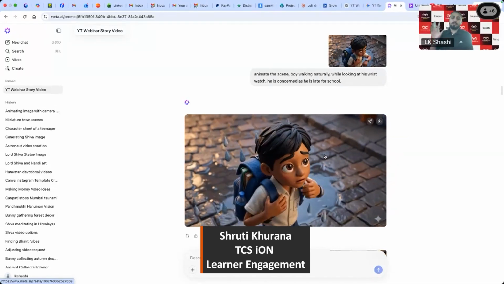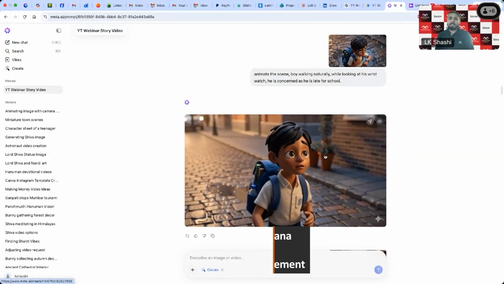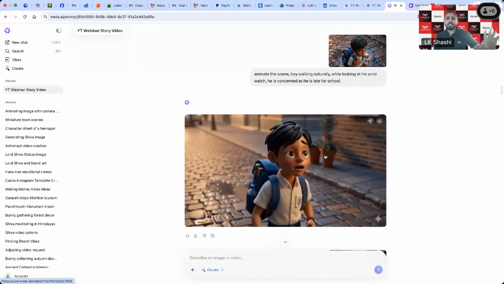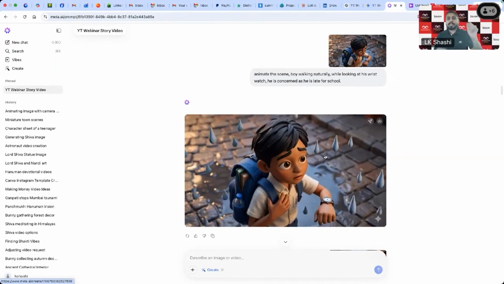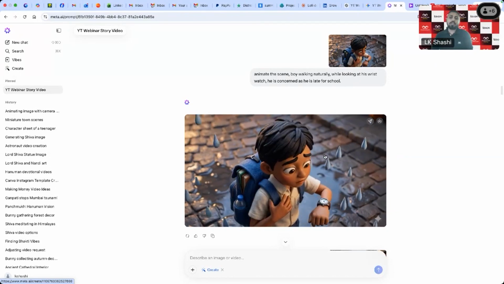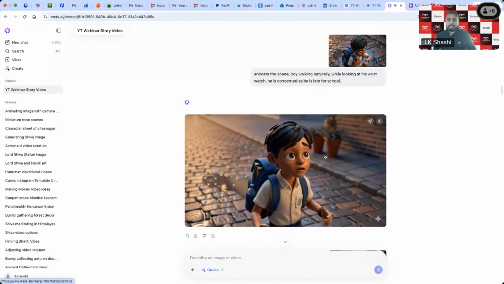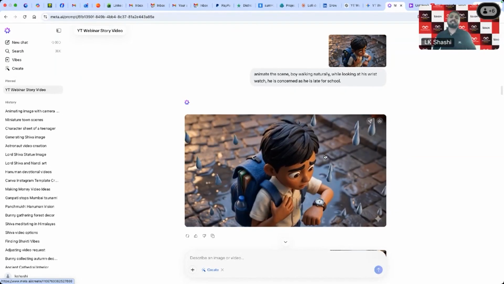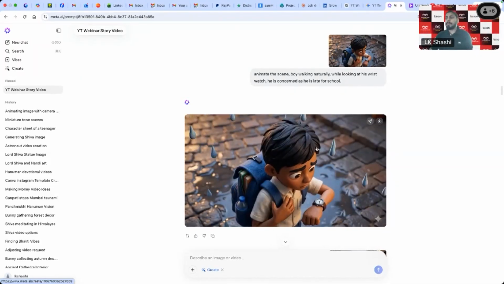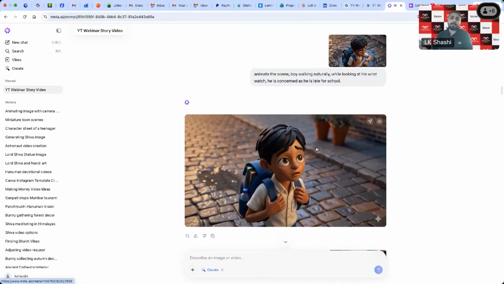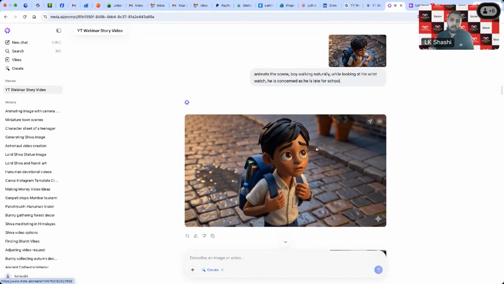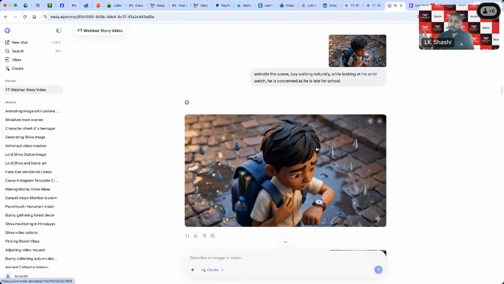do it like this. Let's say you want the boy running, so you can take a shot of the boy walking, from a wide shot or maybe from a close-up shot. Then you can move up to a wide shot where the boy is running. In that case you have two shots which you can use. In the first the boy is walking, then in the next shot the boy has started running from walking. So you have to do your testing by yourself, but these are the prompting things that you can do. But the solution is that you can go with the multiple shot options. That's the only way you can achieve it on the free tools.